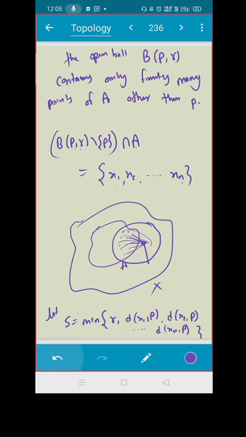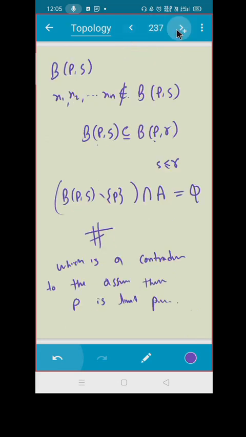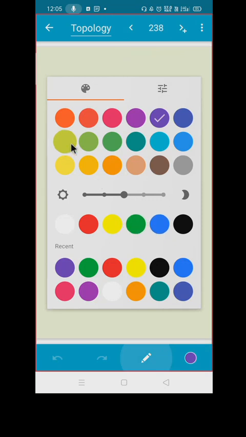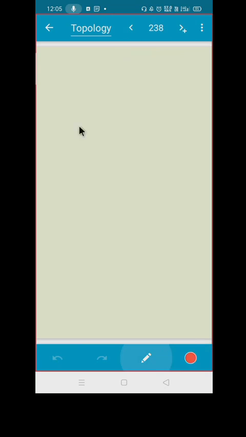Okay, so now I'm going to define two more definitions. We have understood the limit point now. Let us see what an adherent point is. Take this.